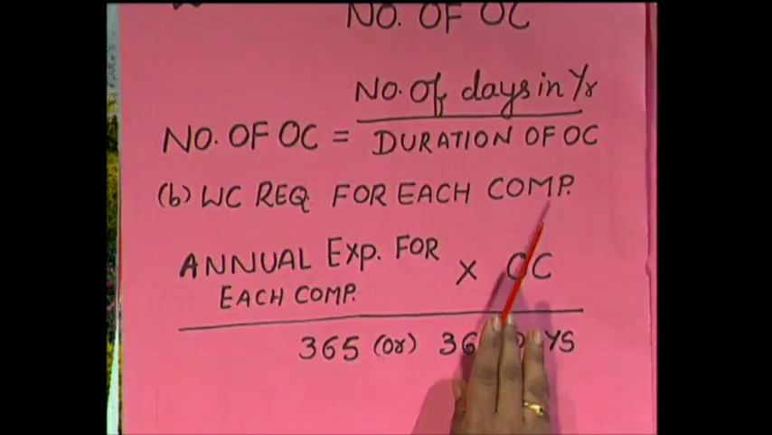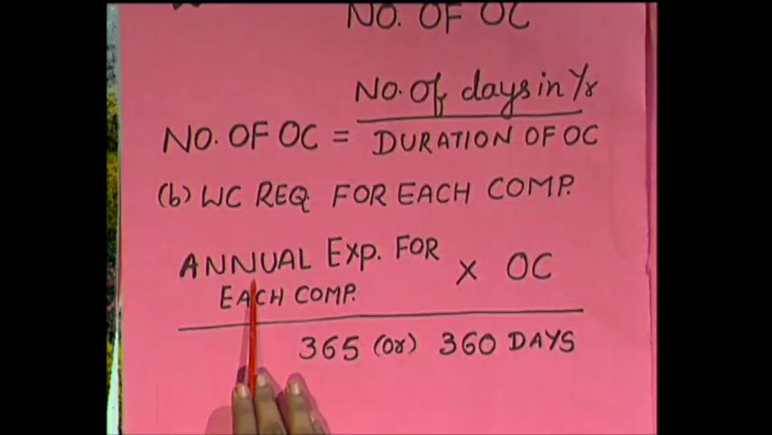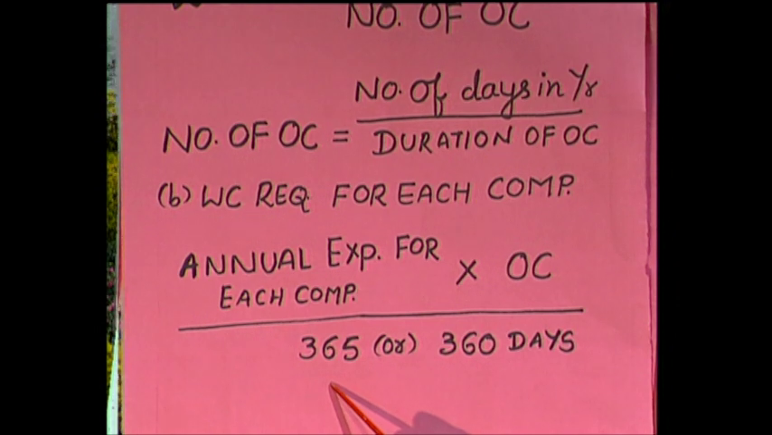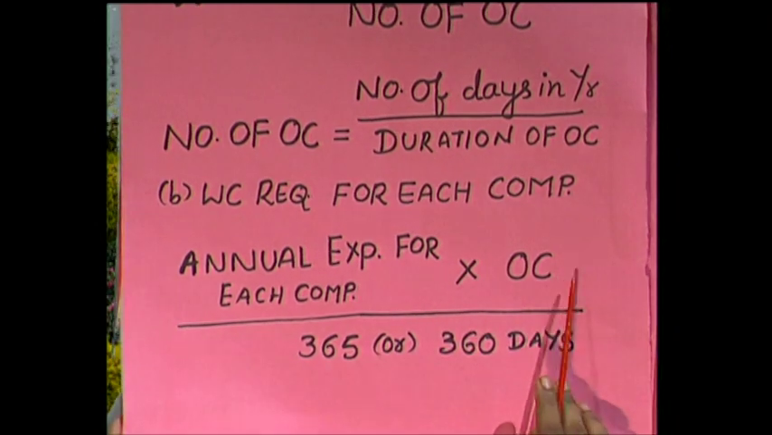We are going to calculate working capital requirement for each component. For each component, we take annual expenditure divided by 365. We are dividing by 365 so that we get the expenditure for one day for that particular component. Then multiply with the operating cycle for that particular component. We will know the amount required for that component. Now, let us see how it is to be calculated.